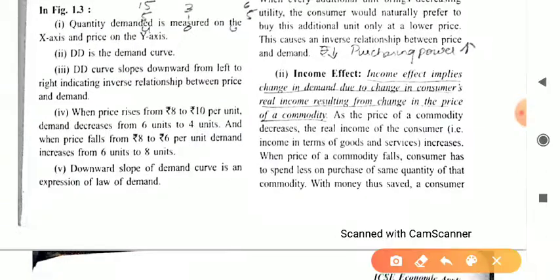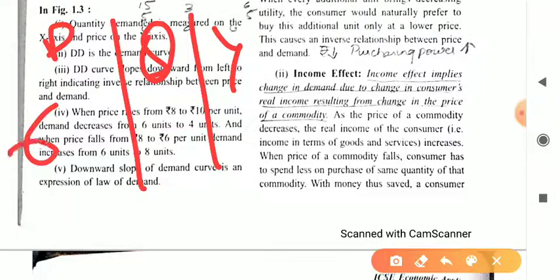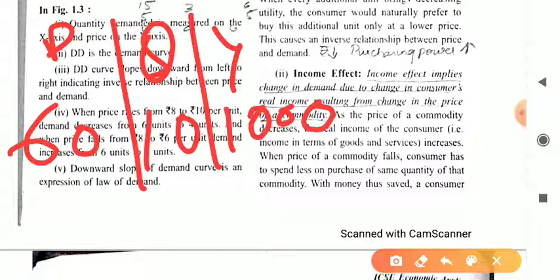We can understand this with an example of a commodity. Suppose we have price, quantity, and income, three things. Now the price of a commodity is 60. When the price is 60, quantity demanded is 10. At that time our income is rupees 1000. So when our income is rupees 1000 and the commodity price is rupees 60, we demand only 10 units of that commodity.